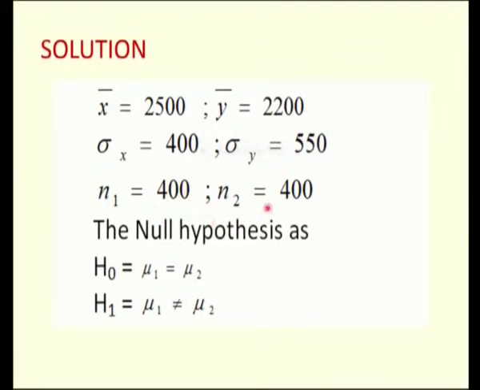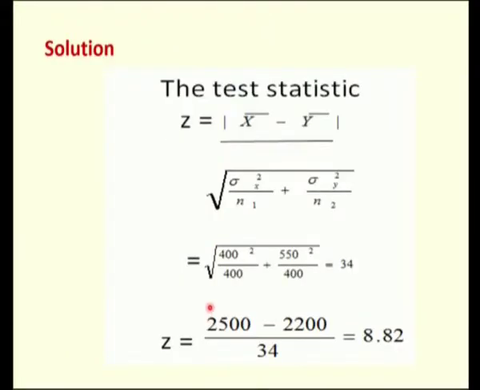We are taking the sample sizes to be the same in the two districts. The null hypothesis here is mu1 is equal to mu2 against mu1 not equal to mu2, and here we are going to have a two-tailed test.